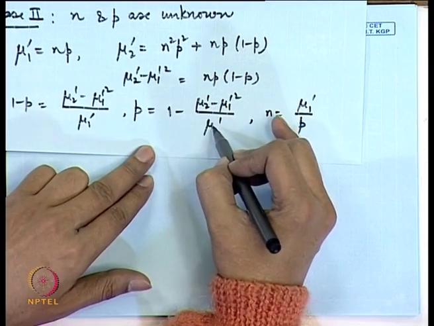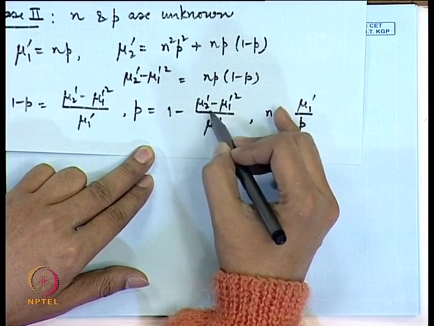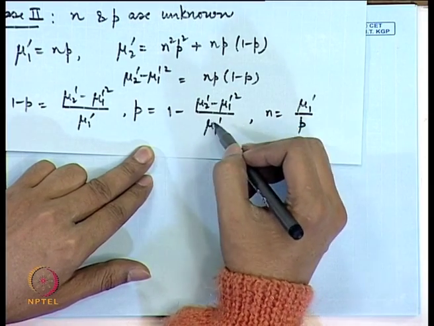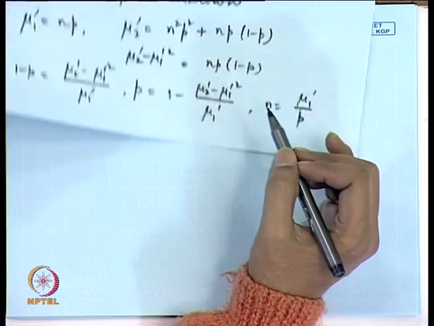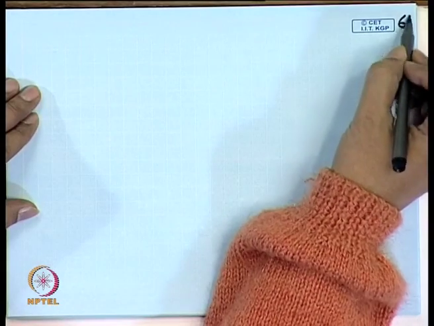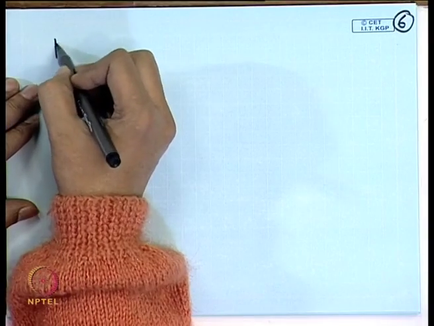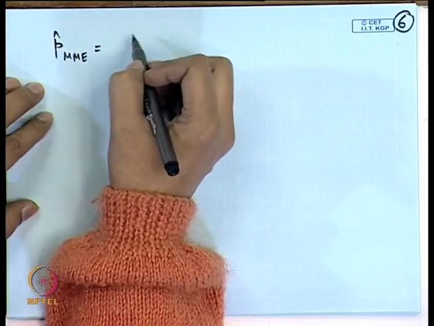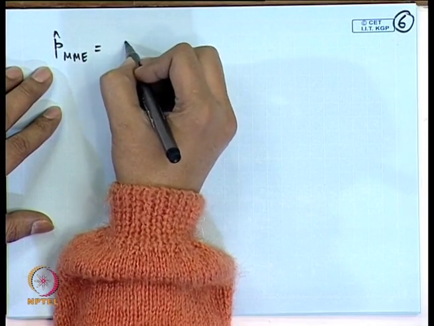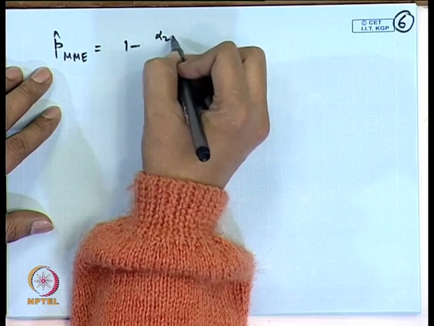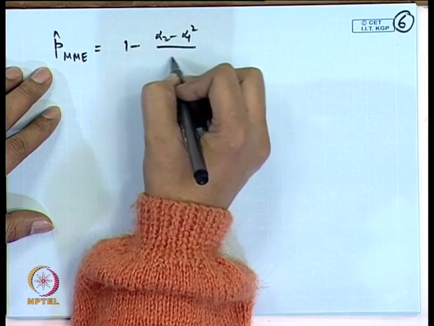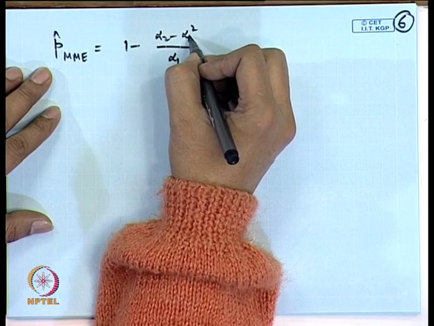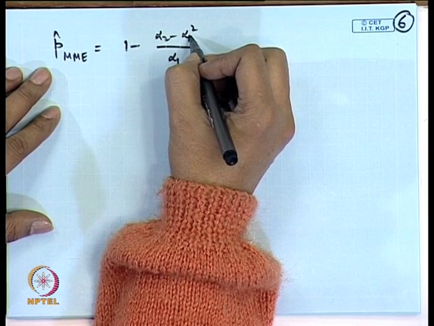So, now by substituting alpha 1 and alpha 2 for mu 1 prime and mu 2 prime, I get the method of moments estimators for n and p. So, let us look at this value here. We get p hat MME as 1 minus alpha 2 minus alpha 1 square by alpha 1. Here alpha 1 is x bar and alpha 2 is 1 by k sigma x i square.